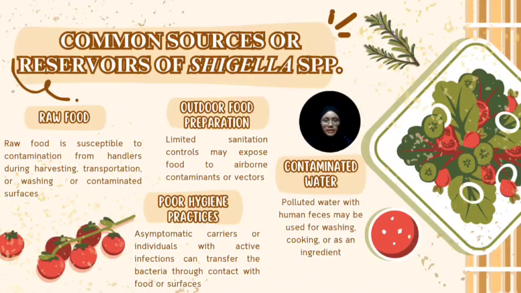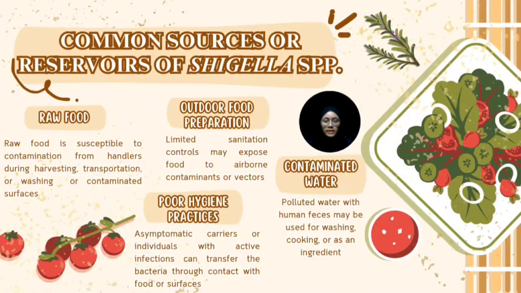Here are the common sources or reservoirs of Shigella species. Raw foods like fresh produce and raw meat are major contributors. Fresh produce such as cucumbers and fruits can become contaminated during harvesting, transportation, or washing if polluted water is used. Similarly, raw meats, particularly poultry, are susceptible to contamination from handlers or contaminated surfaces during processing and preparation.